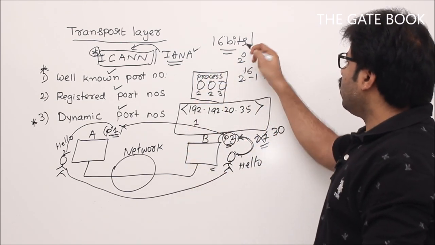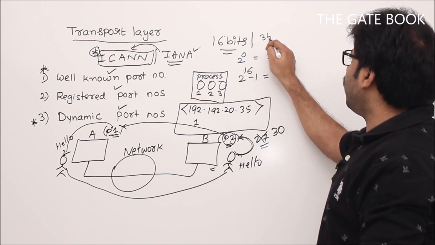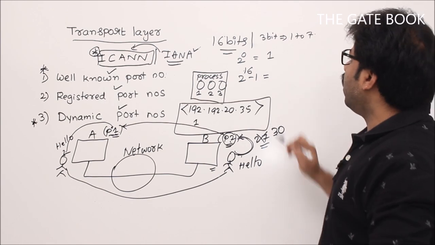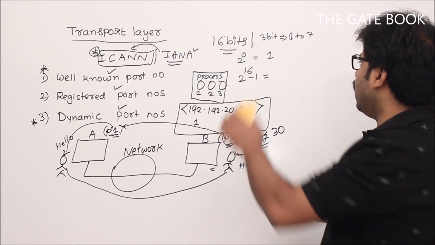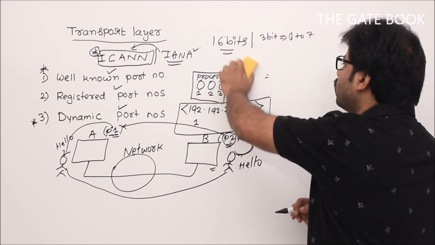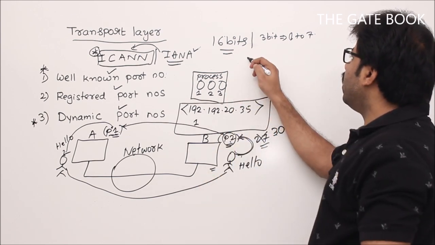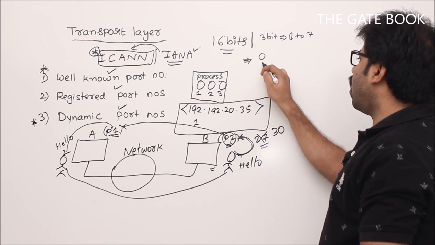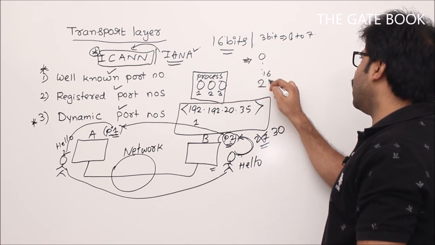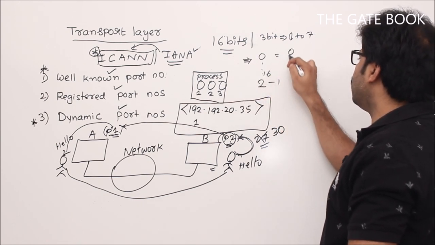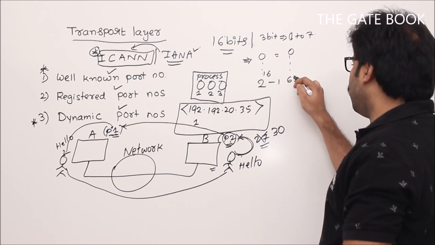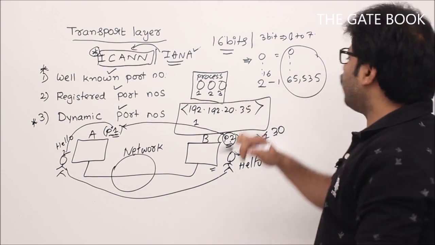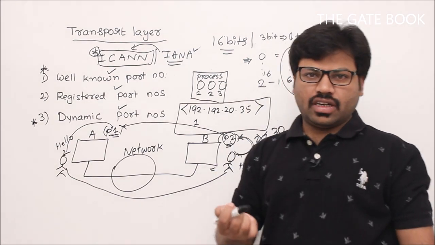So I think you can understand this. With 3 bits, how many numbers can you generate? Observe it first: 0 to 7. In the same way, with 16 bits, how many numbers can we generate? All zeros to all ones, 2 to the power of 16 minus 1. It would be 0 to 65,535. So these many unique identification numbers we can have in the internet.